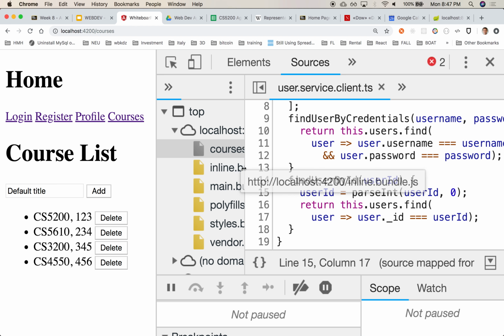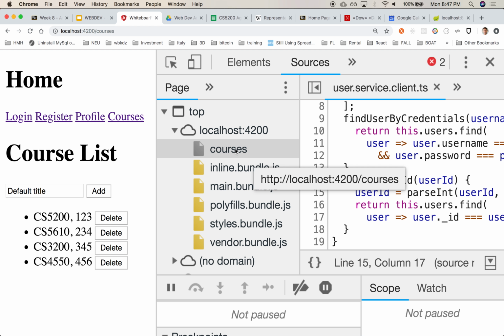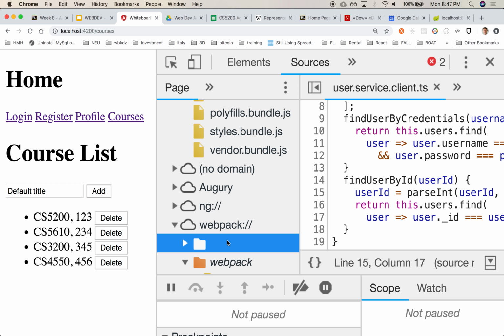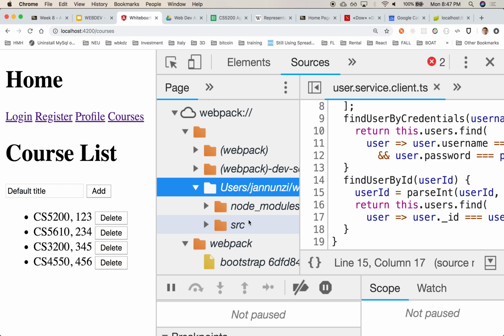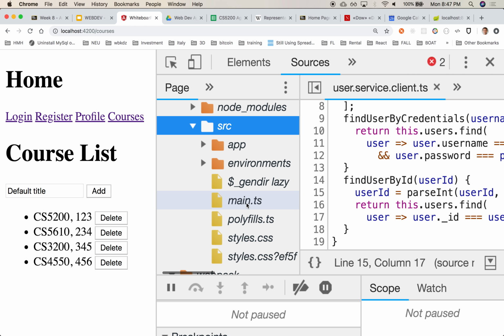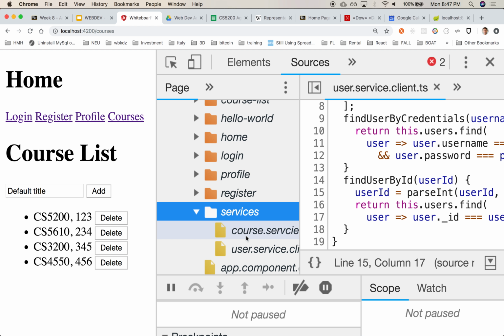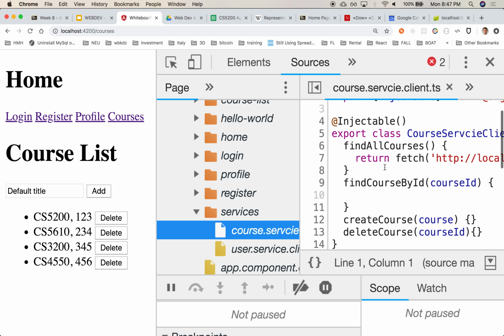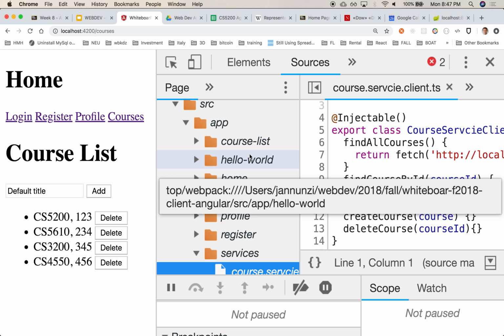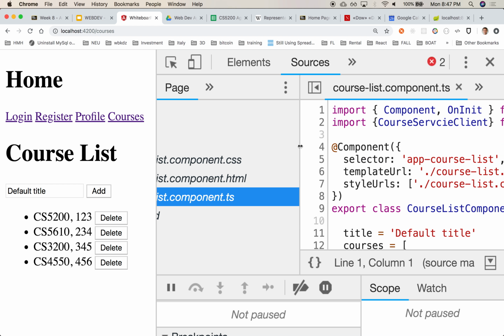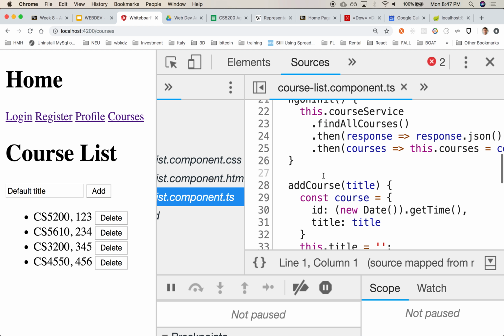Let's navigate to our courses down here, source, app, and services, course service. No, wait a minute, I want the components. Course list component TS, and let's put a breakpoint right here and here.